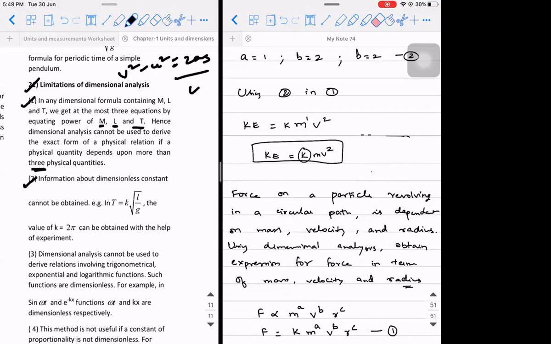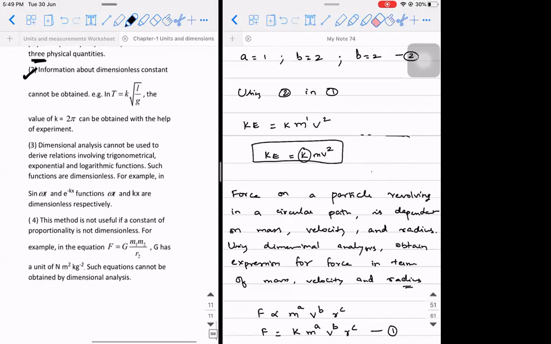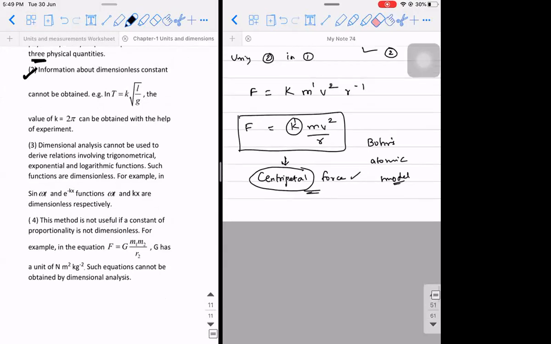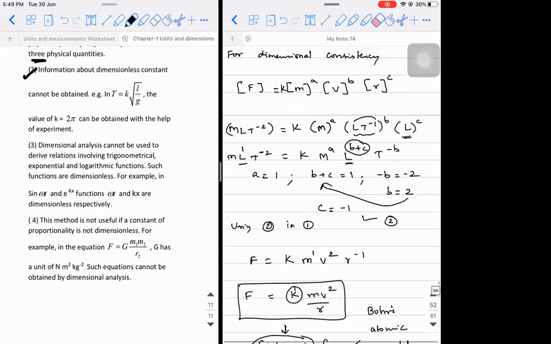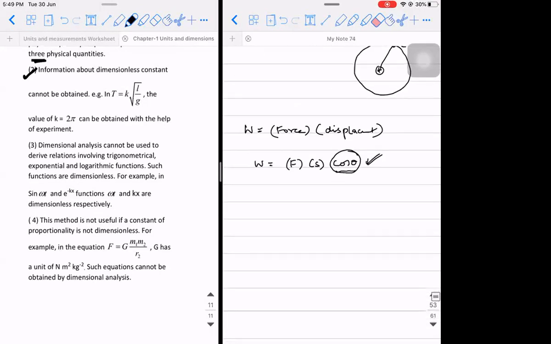And the third drawback is, if a physical quantity is dependent on trigonometric functions, you cannot derive it using dimensional analysis.